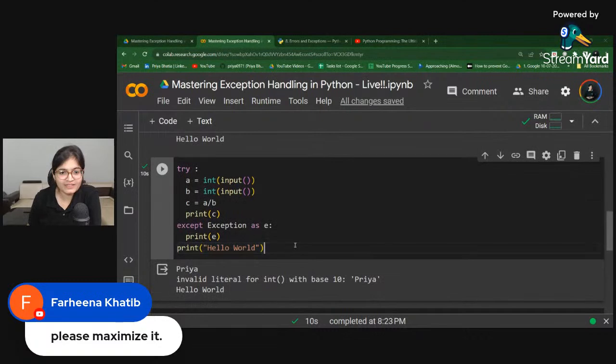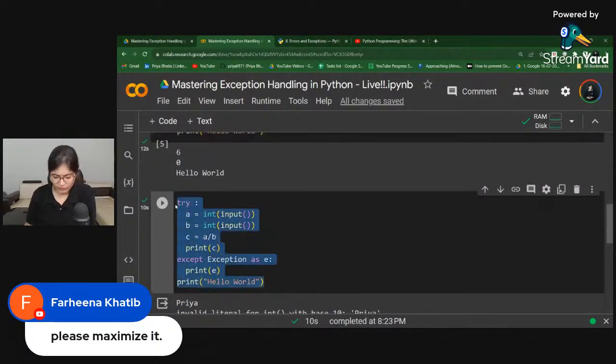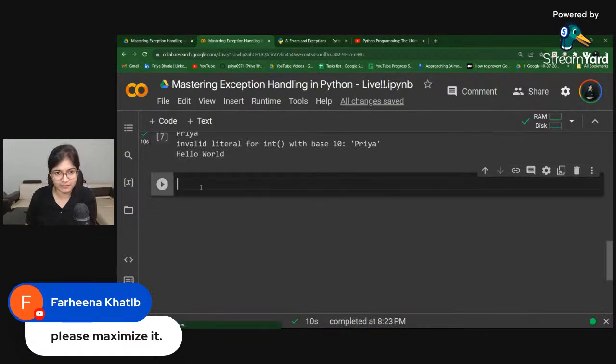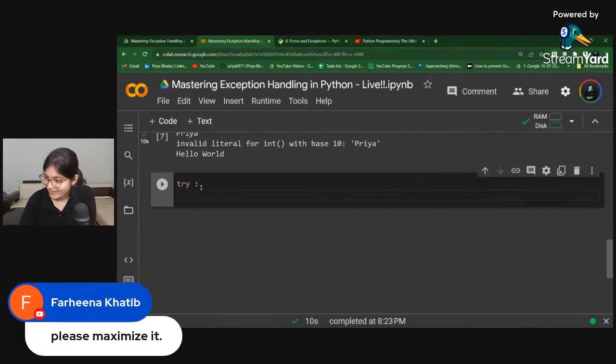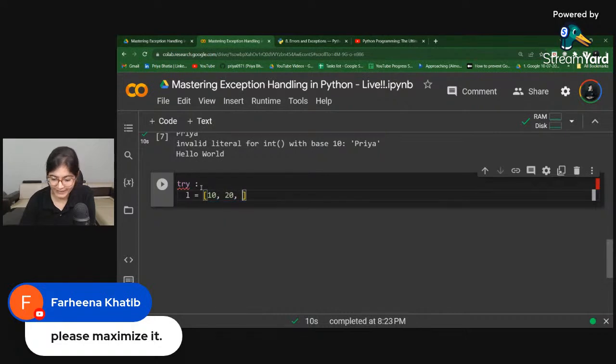Now let's say you will say that, okay, we will talk about this problem in a later part. Maybe we can take one more example, so that you will be able to understand in a much better way. I'll mention one try block, and inside that, let's say I will have a list of numbers, 10, 20, 40, 70, 90.